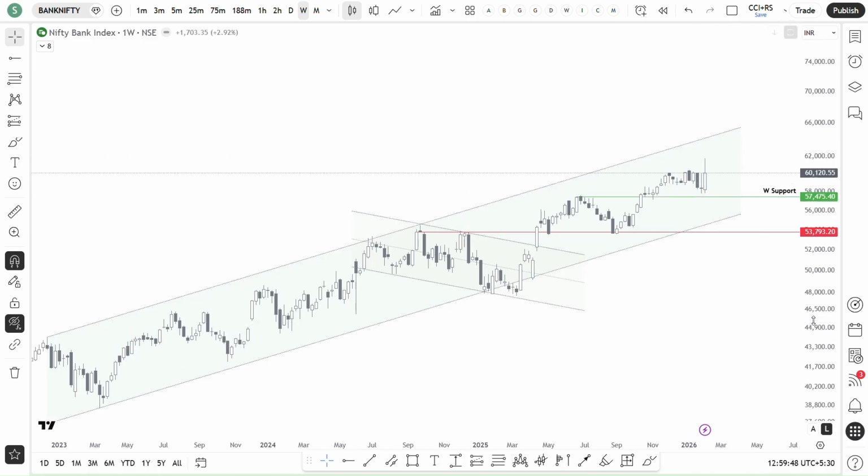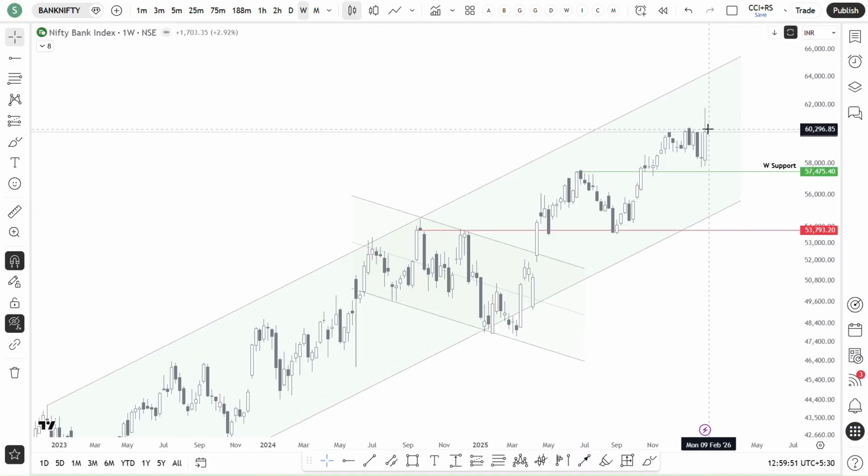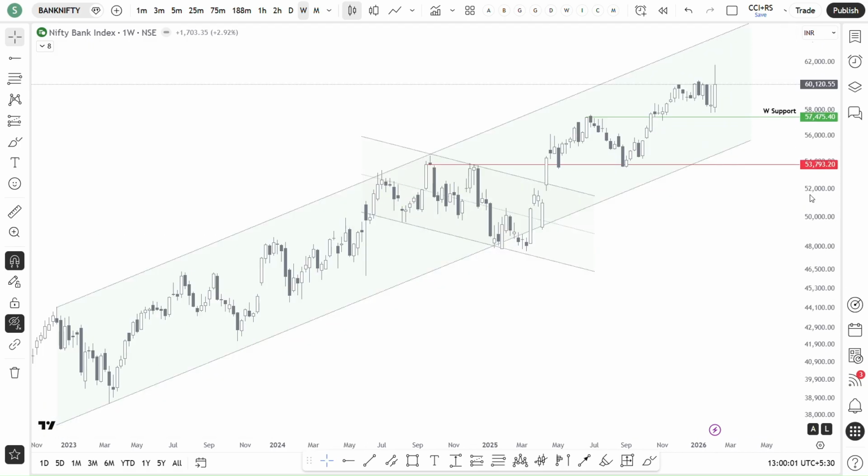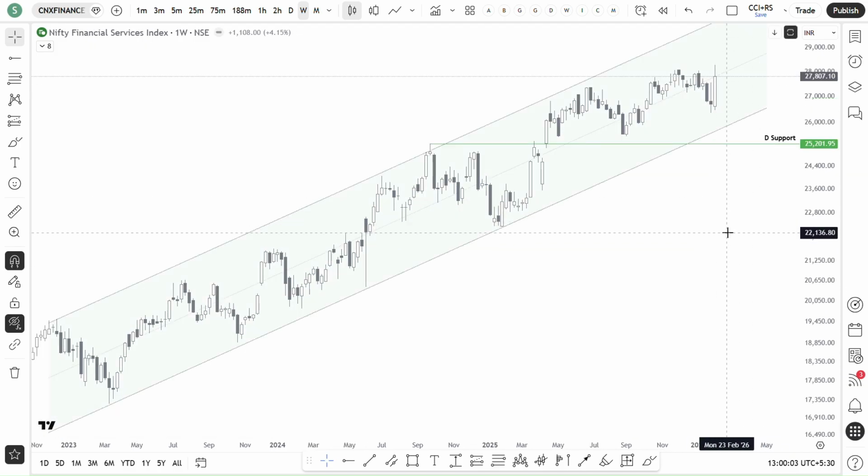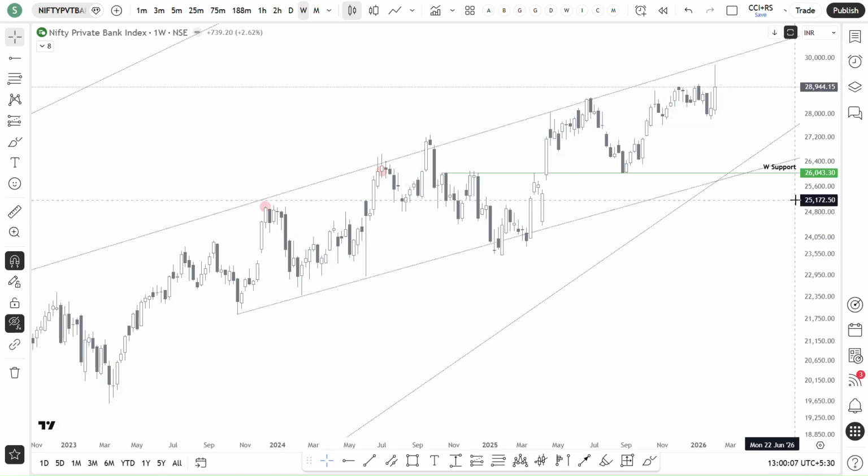So for the positive bias to continue, I want there should be some closure claiming the high, the previous week high actually. Anyway, this is what Nifty Bank is showing, and then same thing with finance. Nothing much change from the banking index.